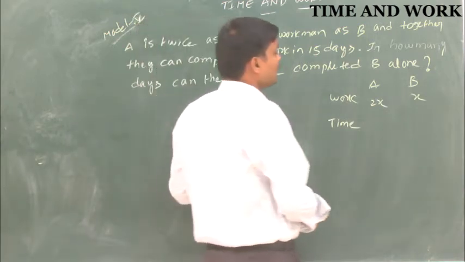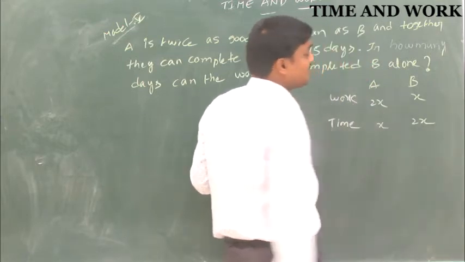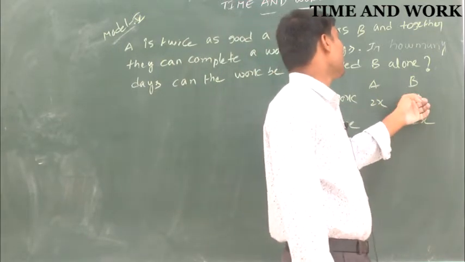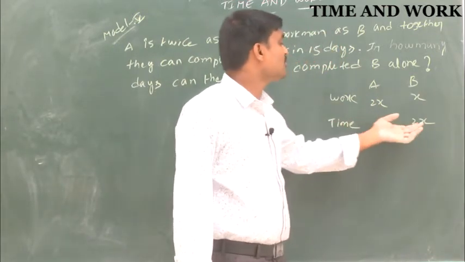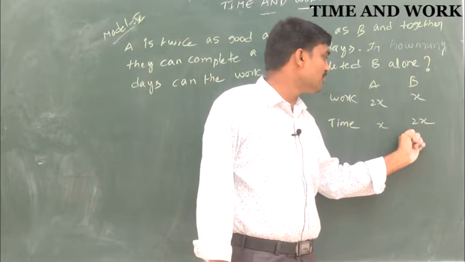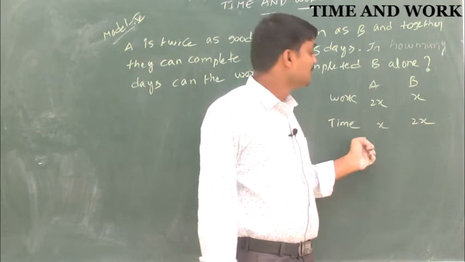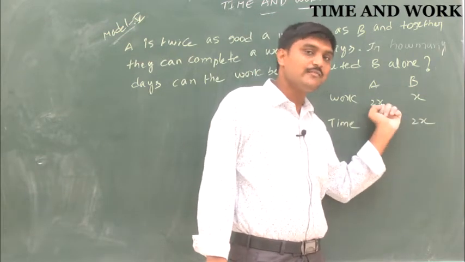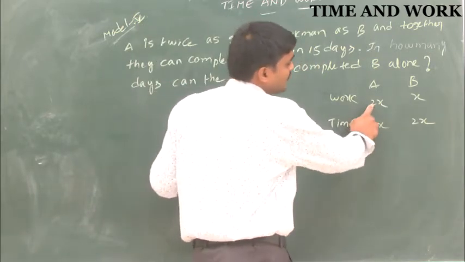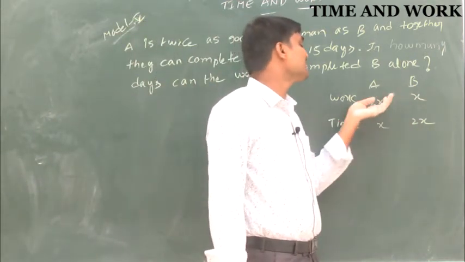From the time point of view, X and 2X. Because A is twice as good a workman as B, A does 2X units of work compared to B. So the time taken is in the ratio 1:2. That means B takes 2 hours while A takes 1 hour. That is the twice efficiency. Work is 2X units for A, X units for B.